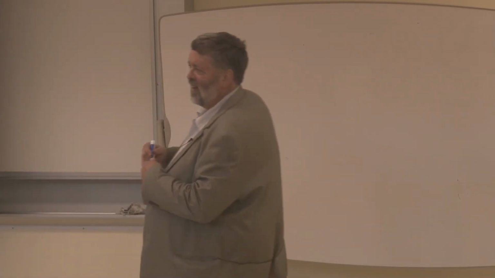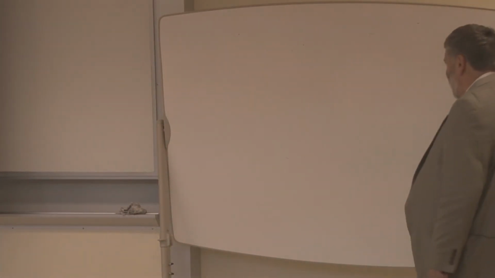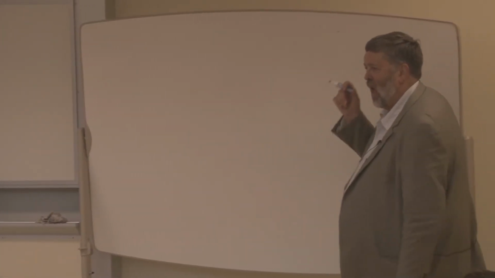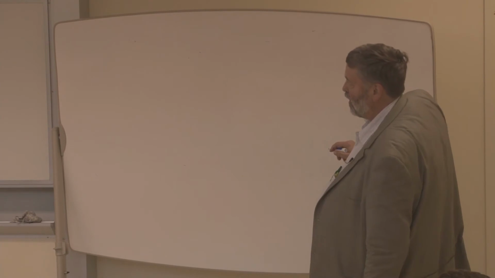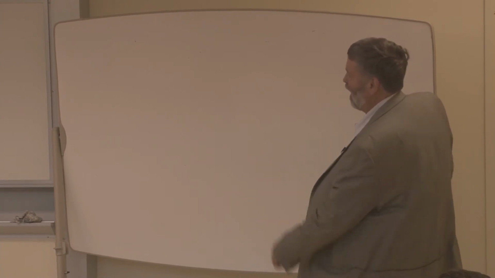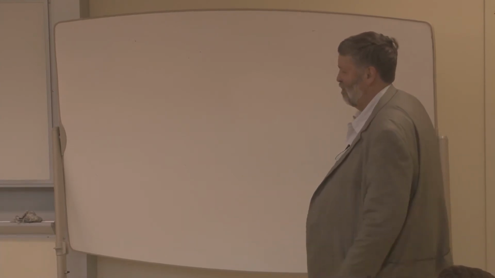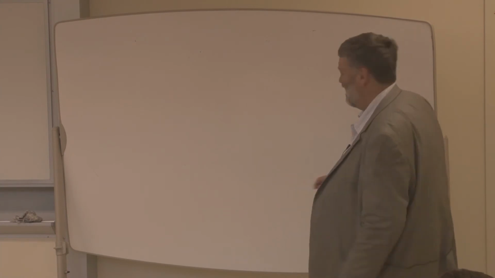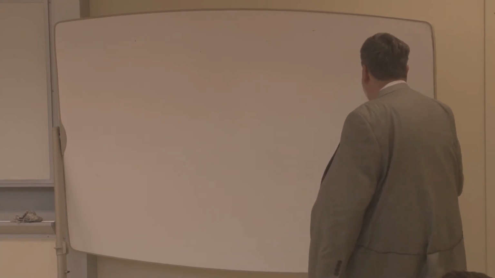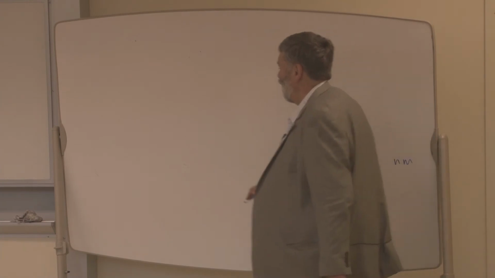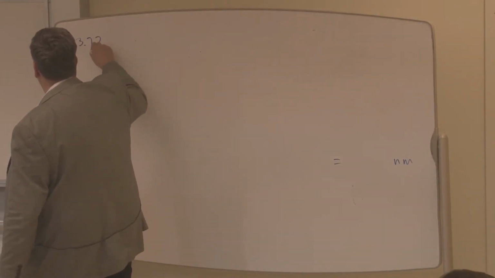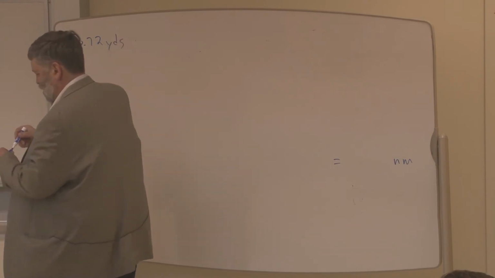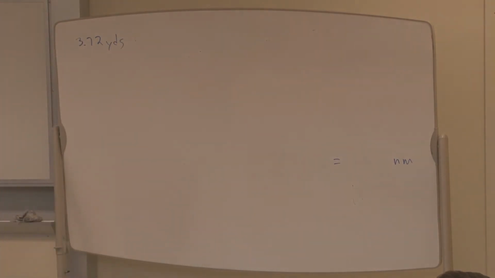Oh, Katie, you said do what? Write down on the far right the desired unit. And what do I want? What'd you say? Oh, I guess I got rid of it, didn't I? Nanometers. Okay. And we were given how many yards? Was it 3.72? Maybe we should look real quick. Yep, okay.